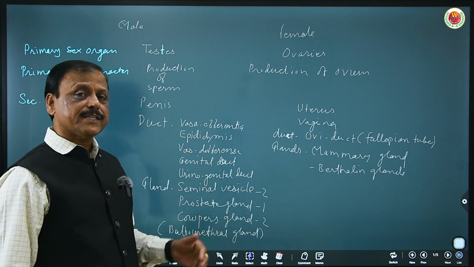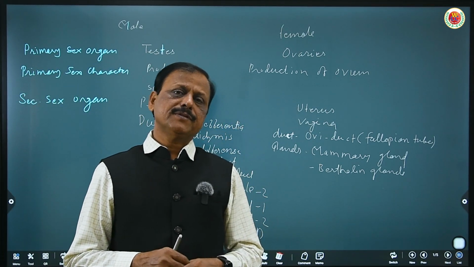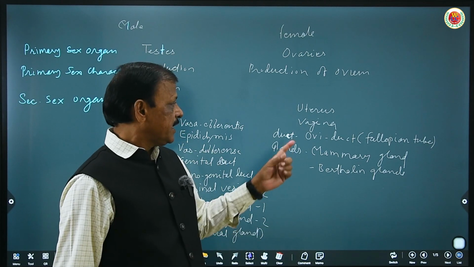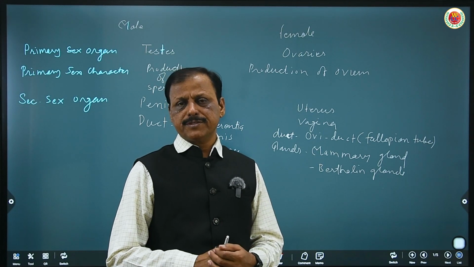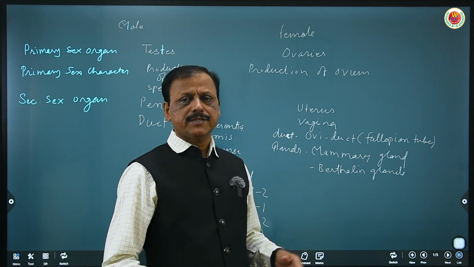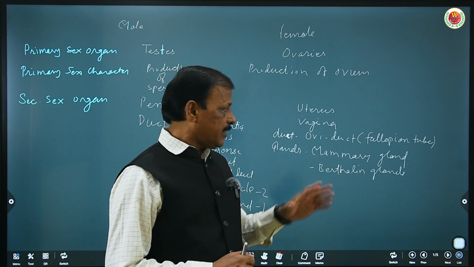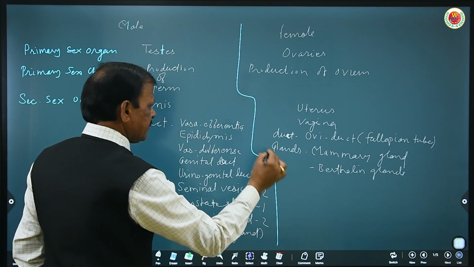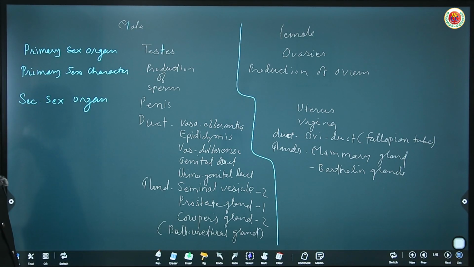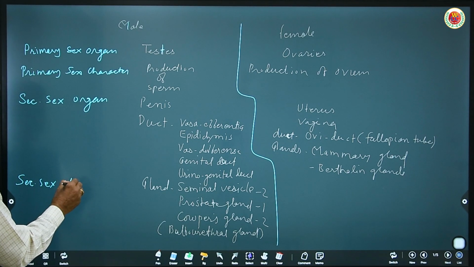Very important, what are the secondary sex characters? In male, body hair distribution is different from female, hoarseness in sound, and well developed muscles. In female, high pitch sound, fat deposition and body hair distribution, and they menstruate monthly, and that is their secondary sex character. I hope you got the primary sex organ and character as well as the secondary sex organ and character. Here you can make a list of secondary sex characters.